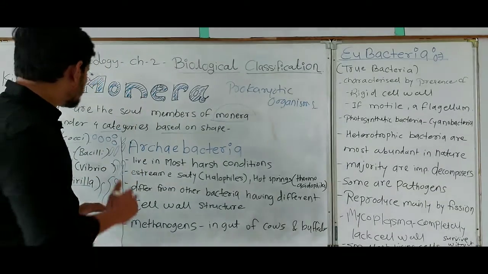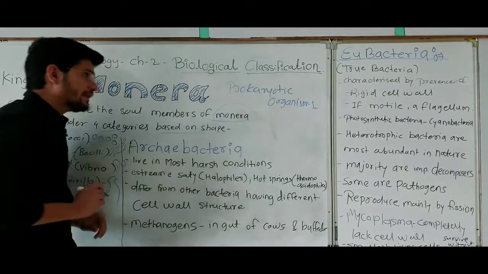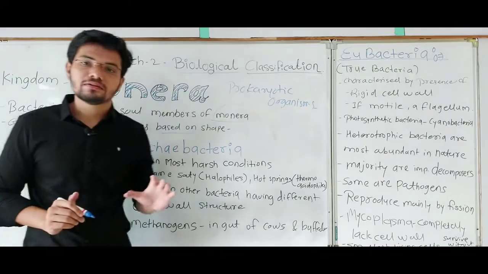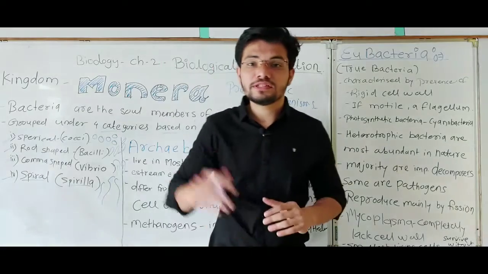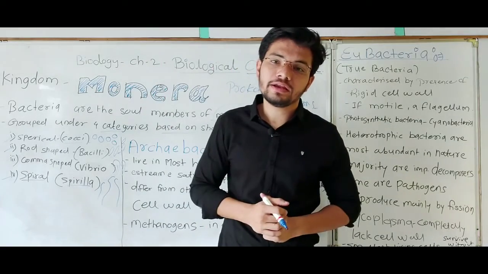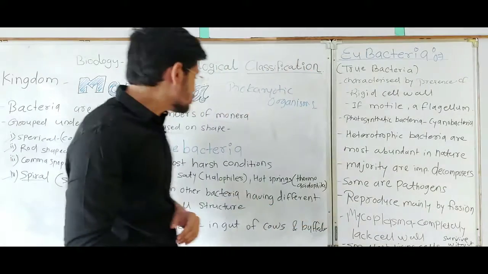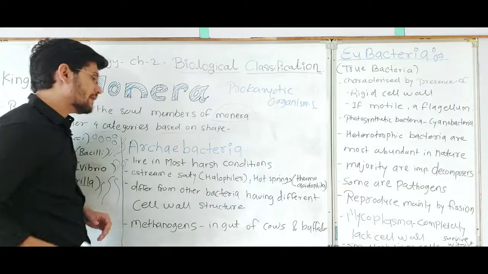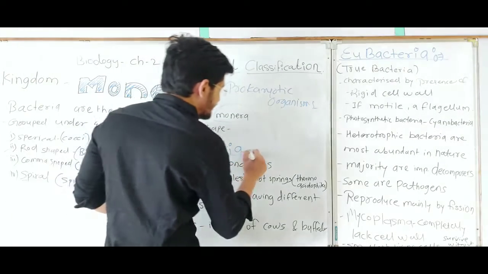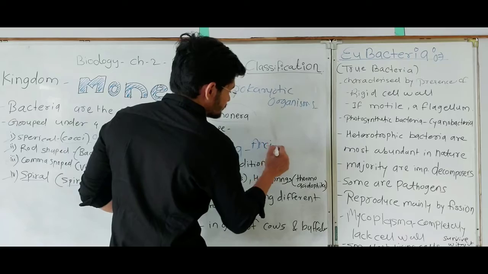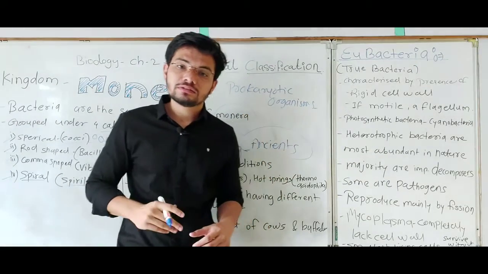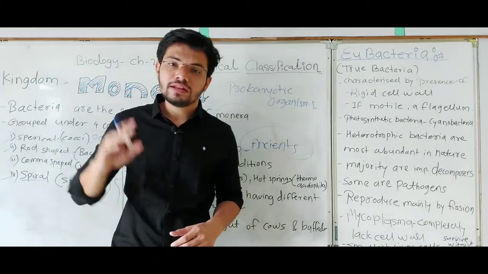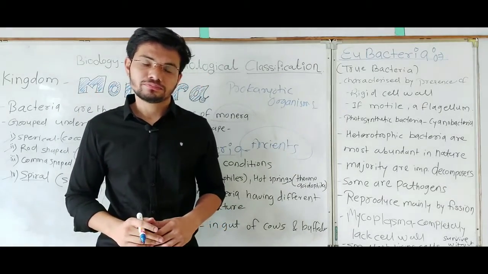Kingdom Monera includes Archaebacteria and Eubacteria. These are the two main groups under the kingdom Monera. So let's study what Archaebacteria are. These are the ancient bacteria, living on this earth since a very long time.